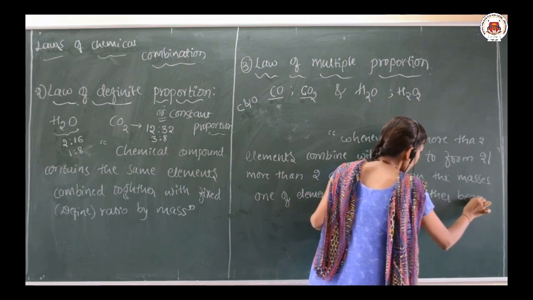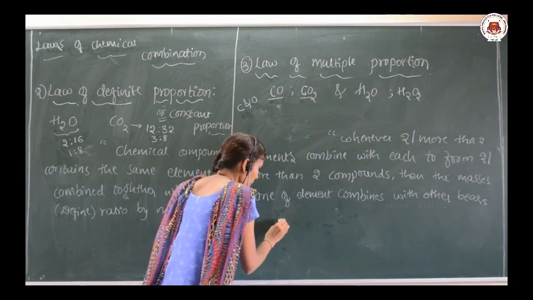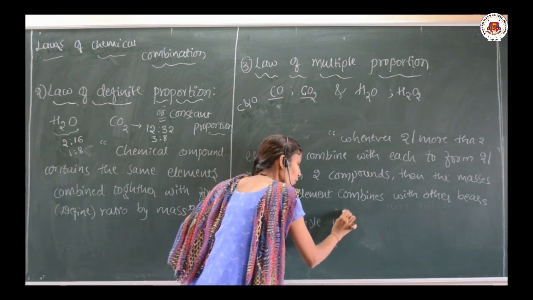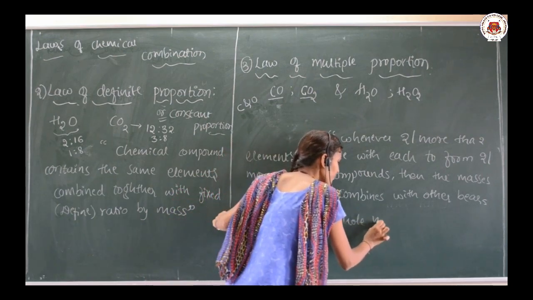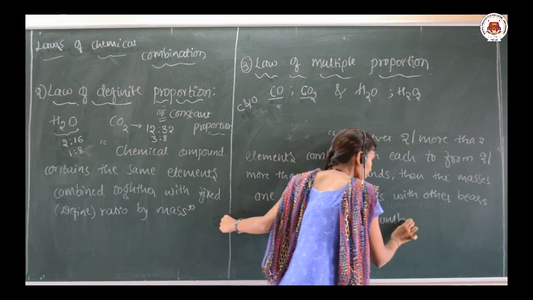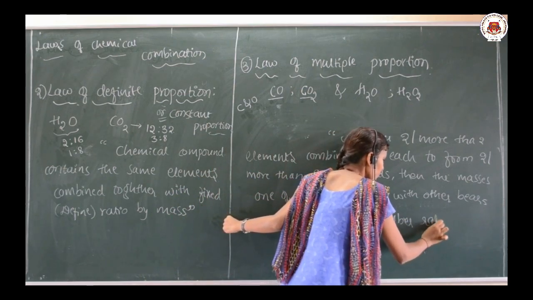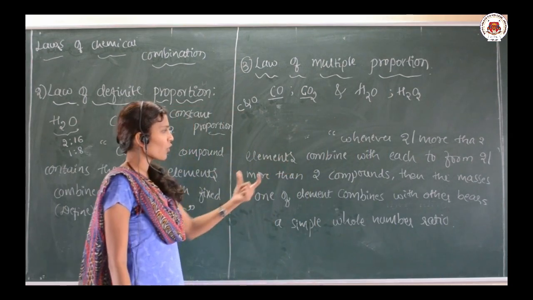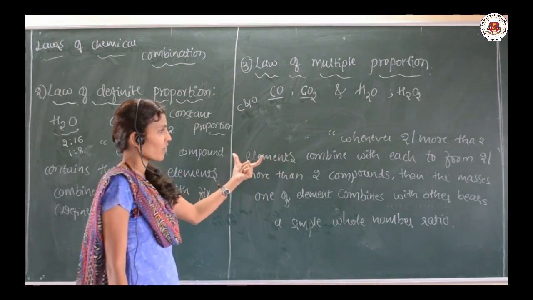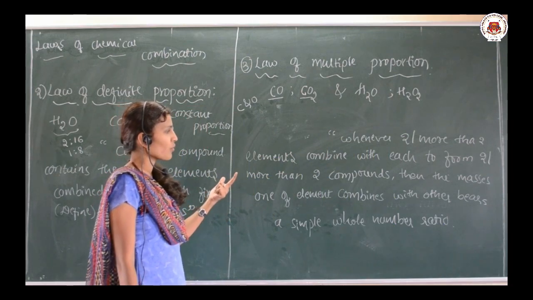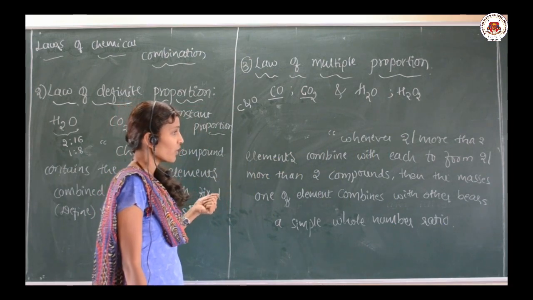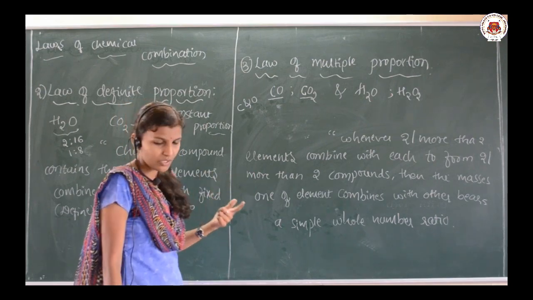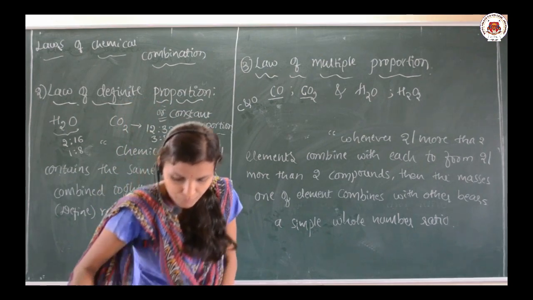Whenever two or more than two elements combine with each other to form two or more than two compounds, then the masses of one of the elements that combine with the other bear a simple whole number ratio.